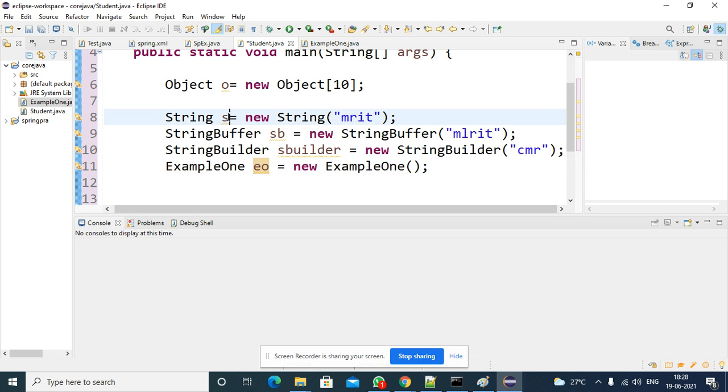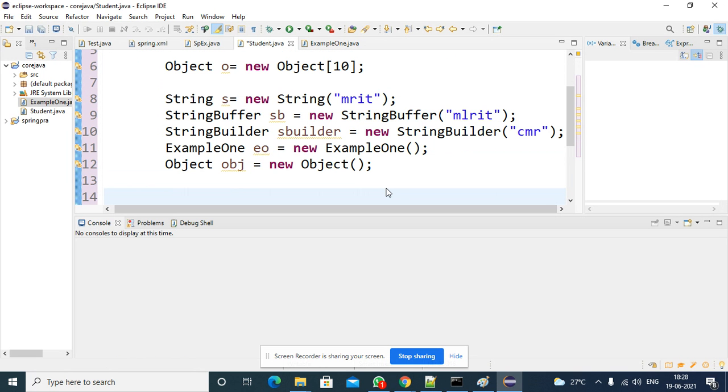So we are trying to store these objects, and I will create a base class object as well. So that is the Object class. Object class reference obj equal to new Object, right? So I created an Object class object also. So now I will try to store these different values in these locations. Is it possible or not, I will verify.